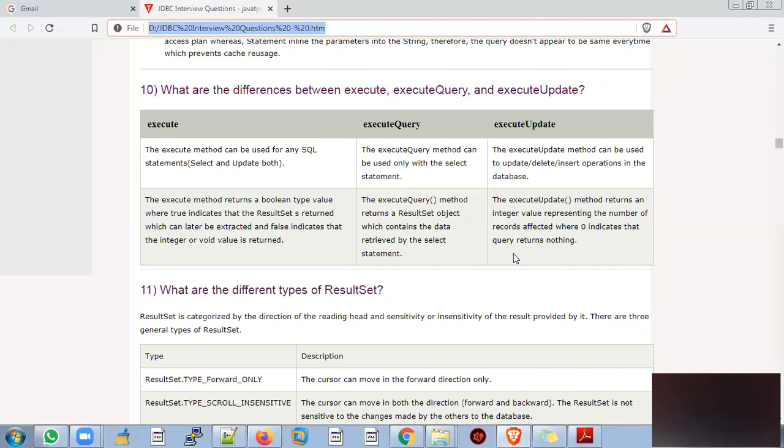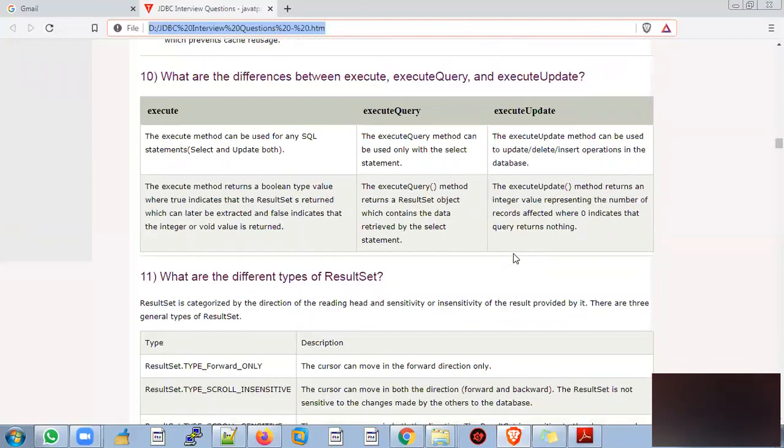The execute method returns a Boolean value, where true indicates a ResultSet is returned, which can be extracted later. If it is false, the return type will be an integer or void. Whereas executeQuery returns a ResultSet object which contains the data returned from the select statement. The executeUpdate method returns an integer value representing the number of records affected, where 0 indicates that the query returned nothing.